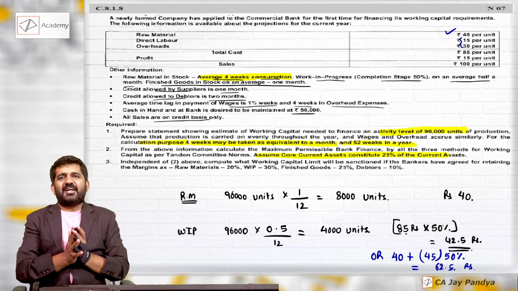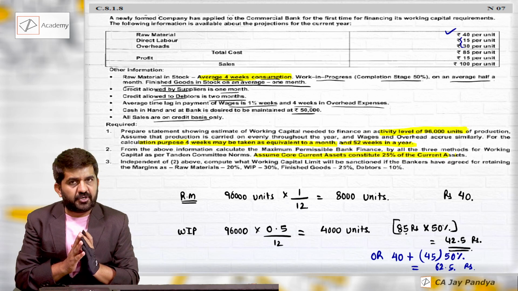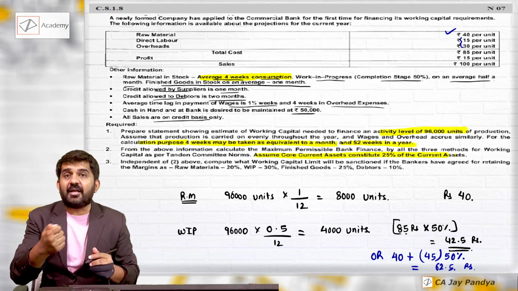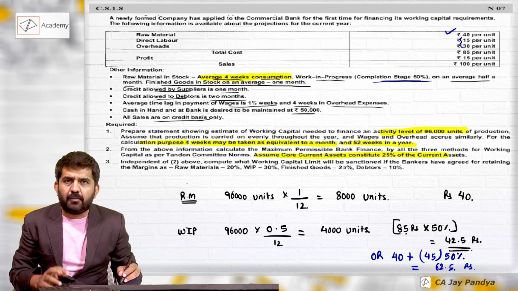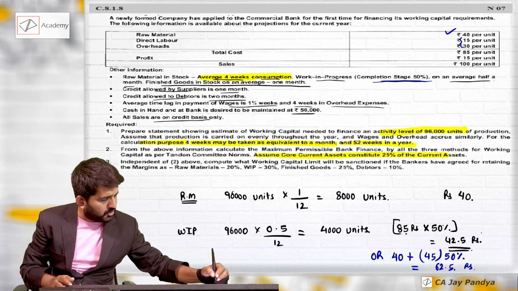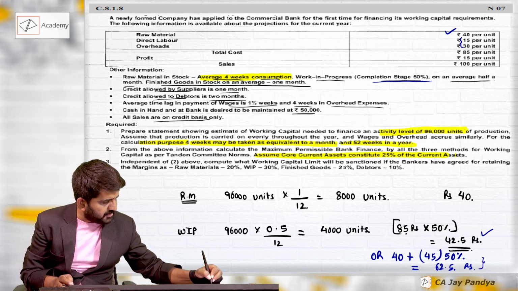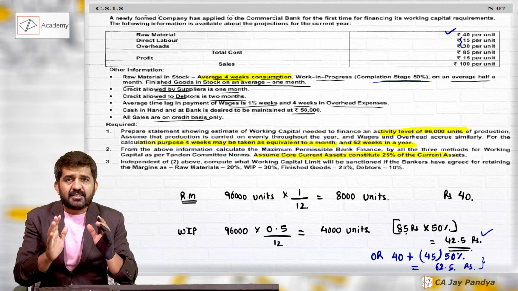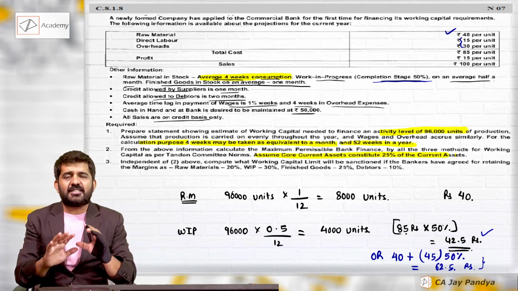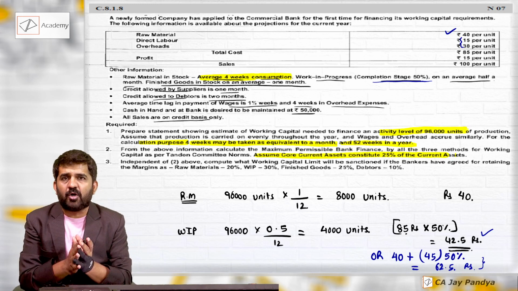Sir, which is the correct answer? Both are correct answer. You may always assume that raw material is 100% complete. If you see the language, completion stage is 50%. Both can be interpreted, but this is more appropriate answer. But still in this question, I am taking 62.5 just to match my answer with suggested. It is sometimes necessary to match your answer with suggested because it gives you somewhat confidence.